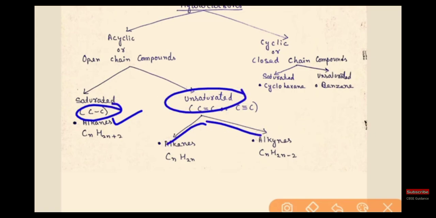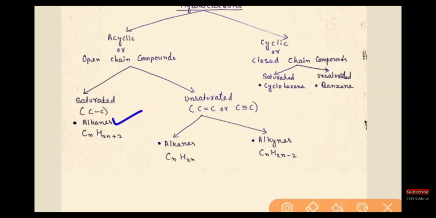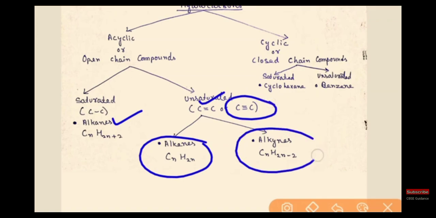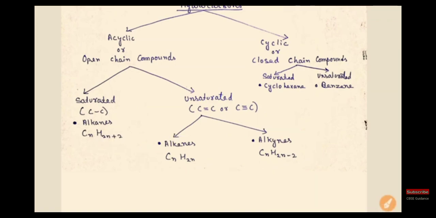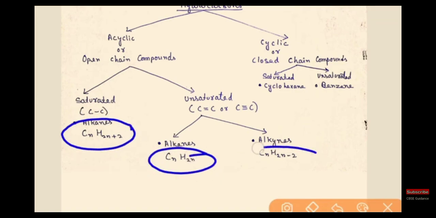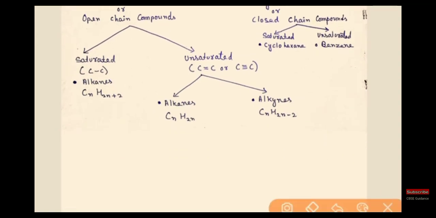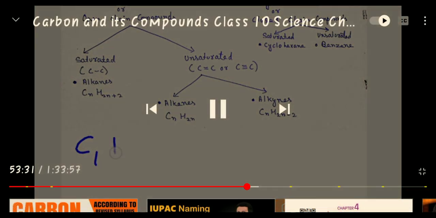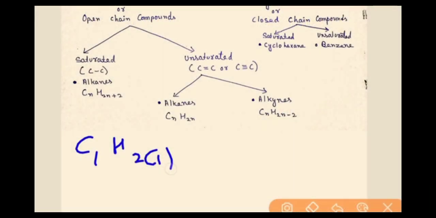Unsaturated means they have double and triple bonds, that is alkenes and alkynes. When it comes to closed chain compounds or ring structures, they are divided into saturated cyclic compounds and unsaturated hydrocarbons. Here the formula for alkanes is CnH2n+2, alkenes CnH2n, alkynes CnH2n-2. Here n is the number of carbon atoms.